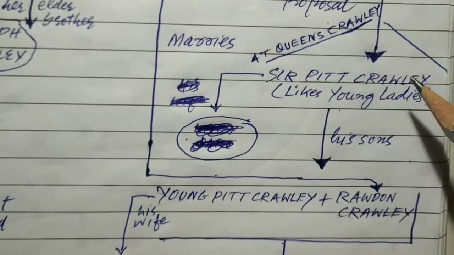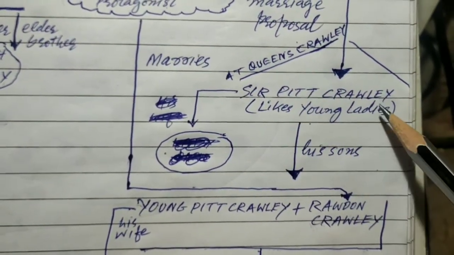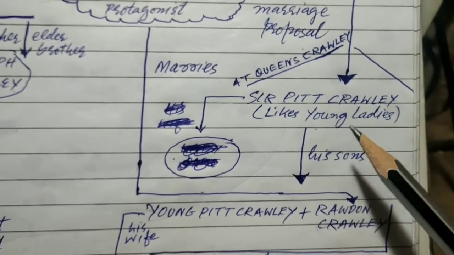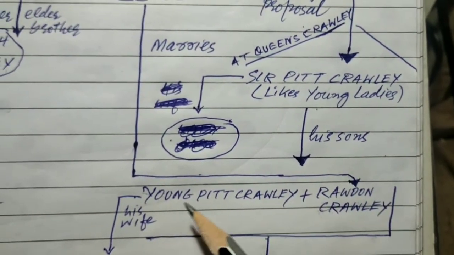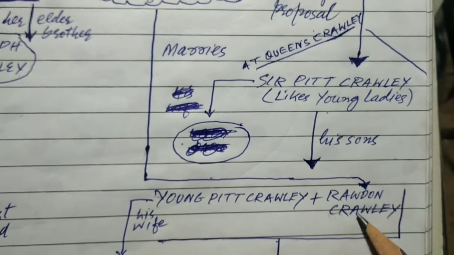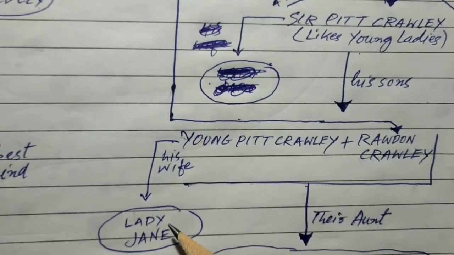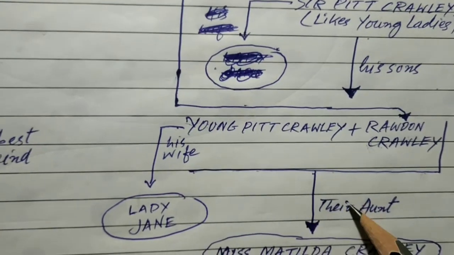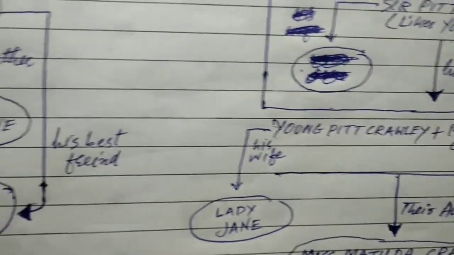If you go back to Queen's Crawley, where Sir Pitt Crawley lives, he likes young ladies. He's a womanizer, and his sons are the young Pitt Crawley and Rawdon Crawley. Young Pitt Crawley's wife is Lady Jane, and their aunt's name is Miss Matilda Crawley.